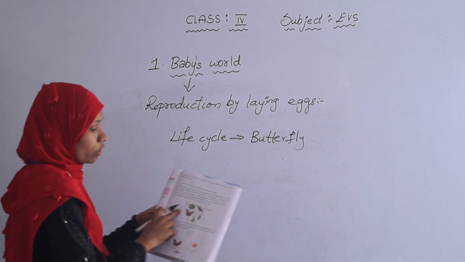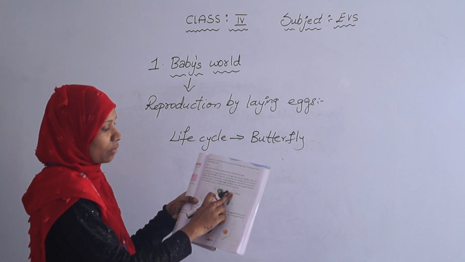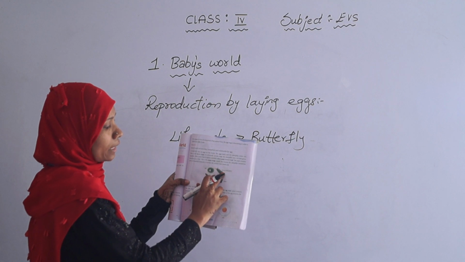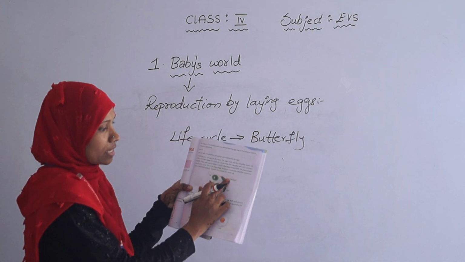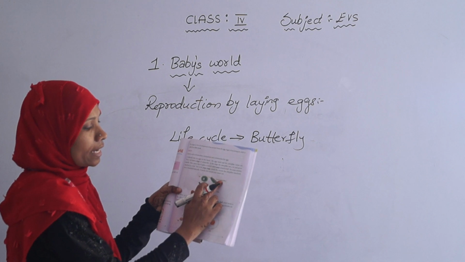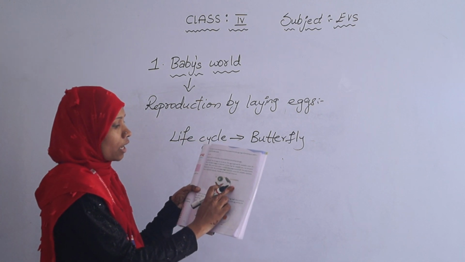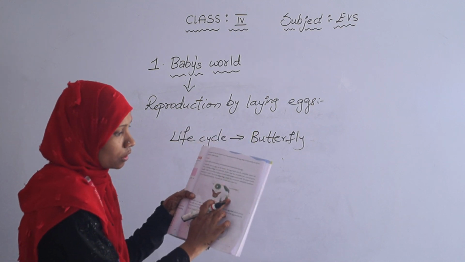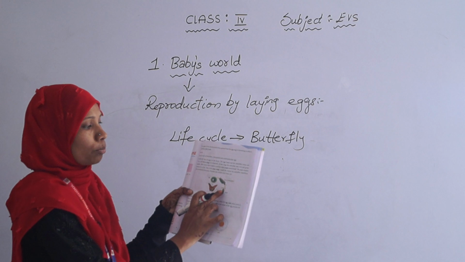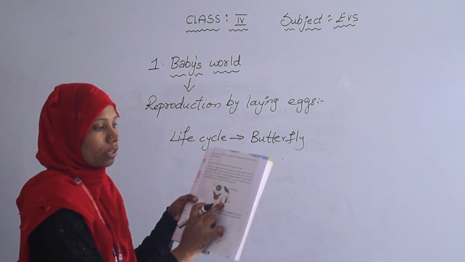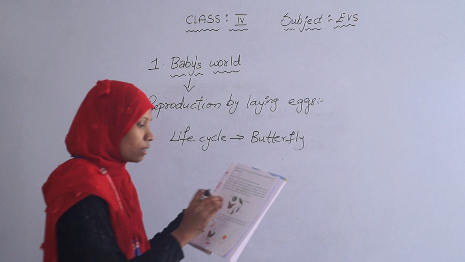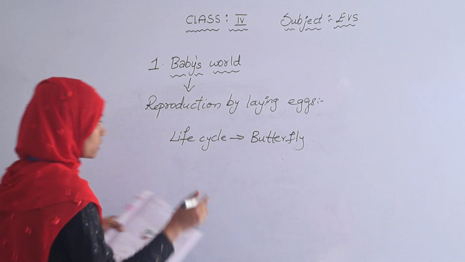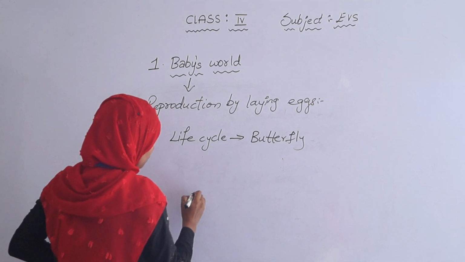Here you can see the picture of the life cycle of a butterfly. A butterfly lays eggs on leaves. Then the eggs hatch and the caterpillar comes outside. This stage is called the larva stage, and after that the larva eats a lot and grows rapidly, and after some days it spins into a cocoon, and this stage is called pupa. The pupa remains attached to the leaf. This is called the pupa stage. Inside the cocoon the caterpillar transforms into a beautiful butterfly, and it breaks out of the cocoon and the butterfly comes outside. So let us draw a diagram of this.